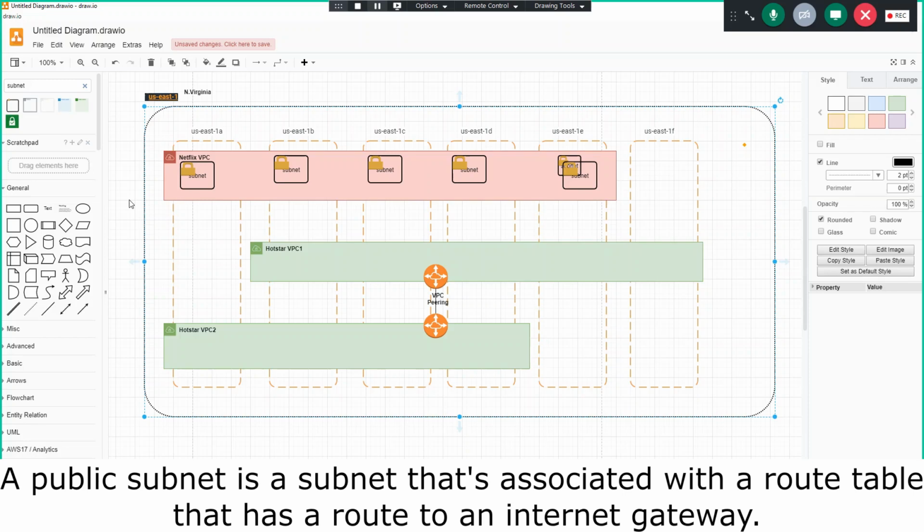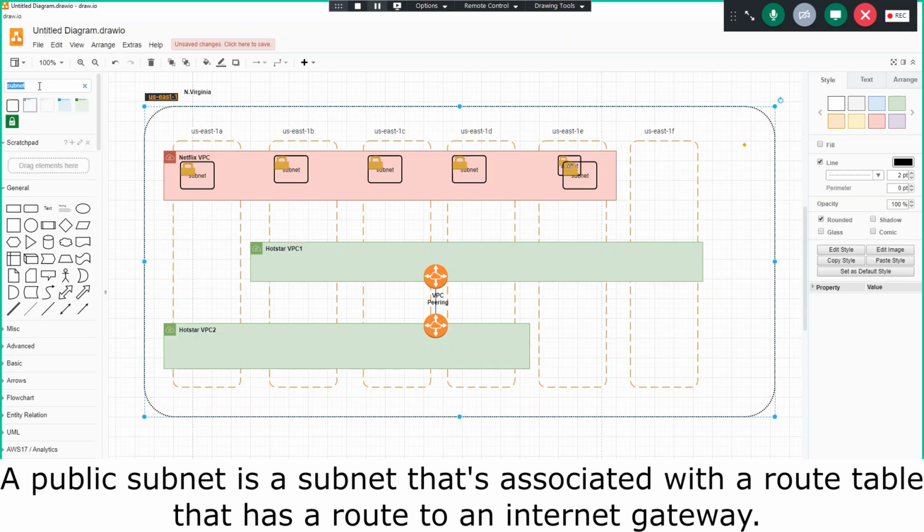By default, a subnet could be private, but it becomes public when it has connectivity to the internet. When resources in a subnet can interact with the internet, it is called a public subnet.